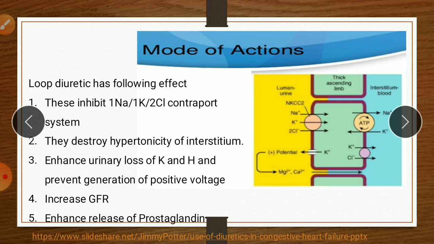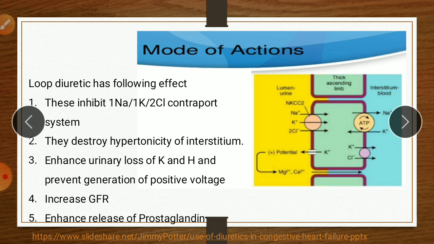These macula densa cells detect change of either the rate of luminal fluid flow or solute composition. When fluid passing to the macula densa cells increases, the macula densa cells communicate with the afferent arteriole to constrict, and therefore decrease the GFR, that is glomerular filtration rate, and this phenomenon is called the tubuloglomerular feedback mechanism. So it is about the physiology.